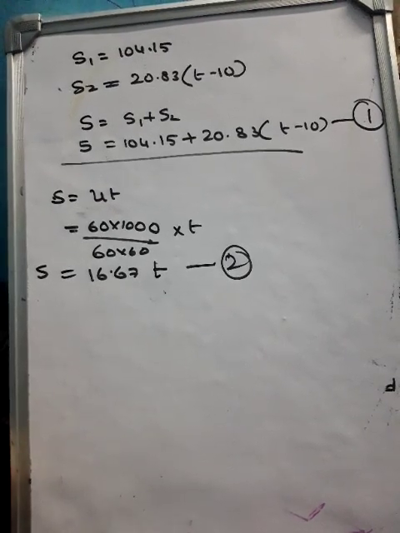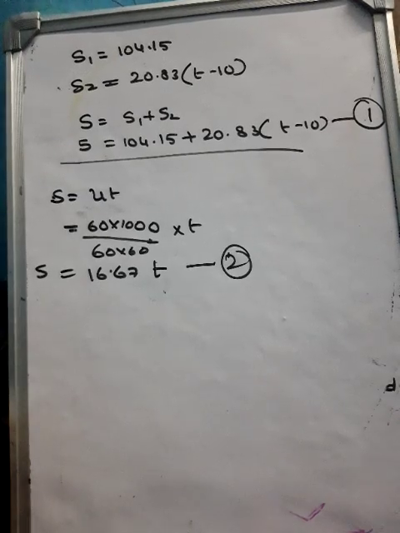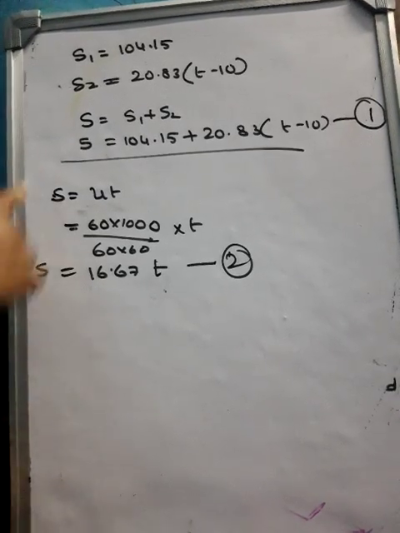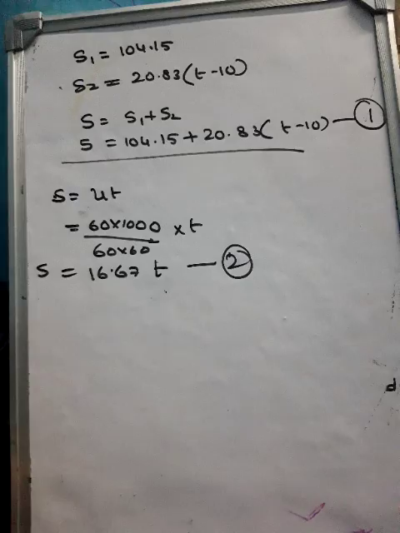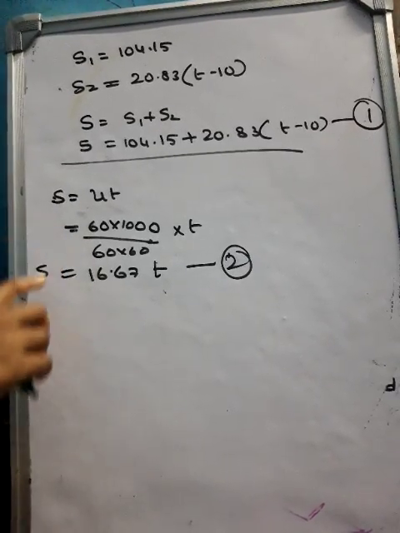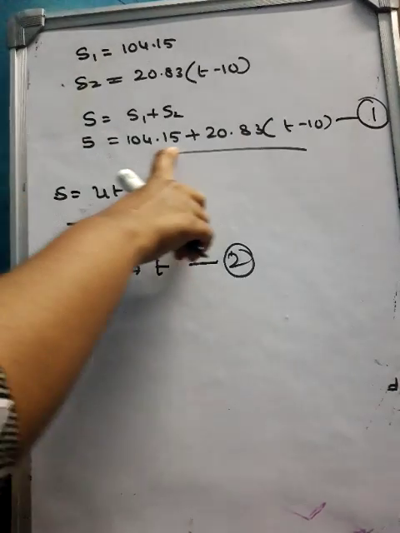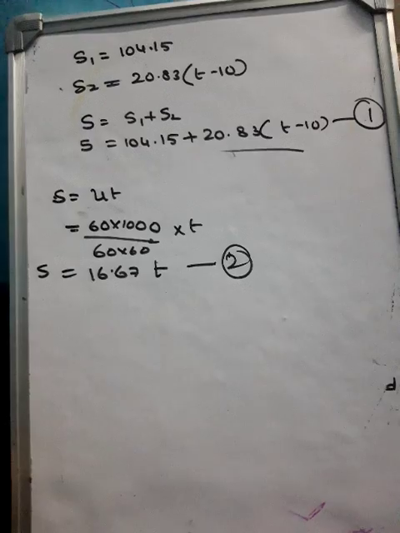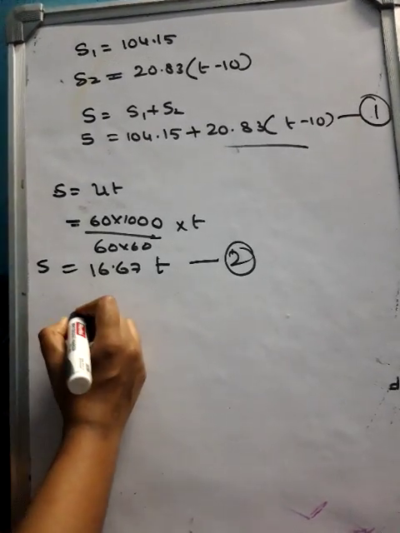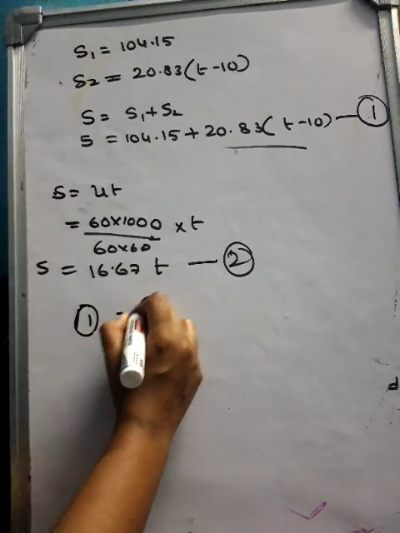Now here you have this, I'll be taking it as first equation, this I'll be taking as second equation. See, in the question they have told you that this motorcycle, that police has to overtake this car. That means whatever the distance this car is going to travel, the same distance this police also should travel in the motorcycle. That means you can equate first equation to second equation.